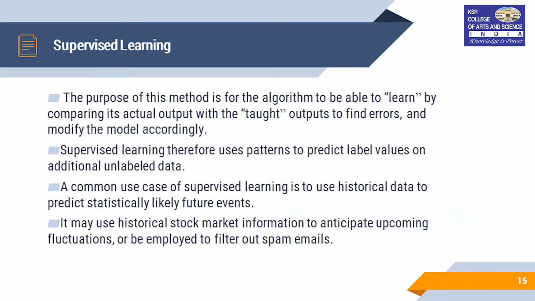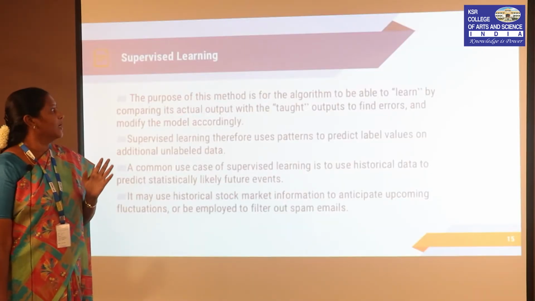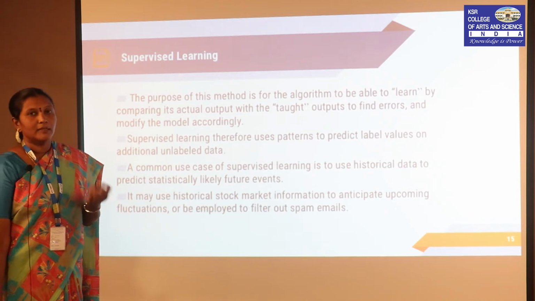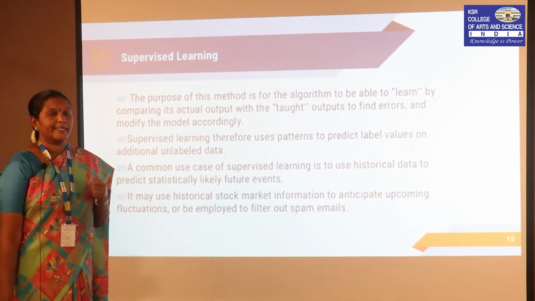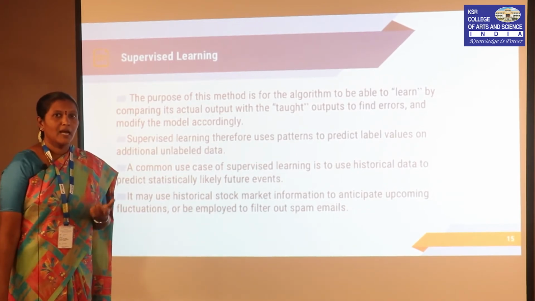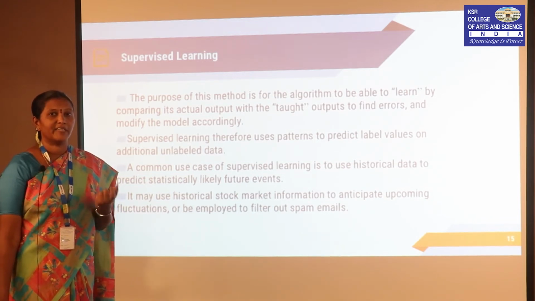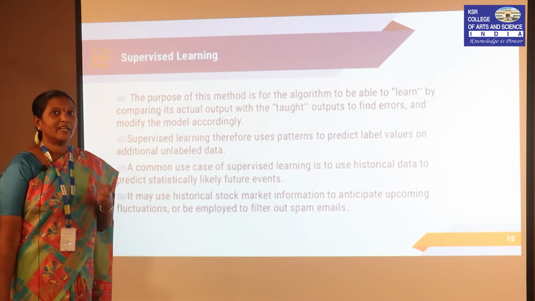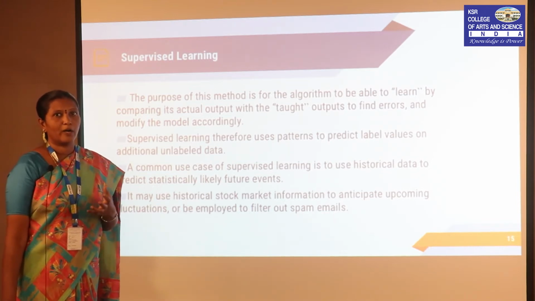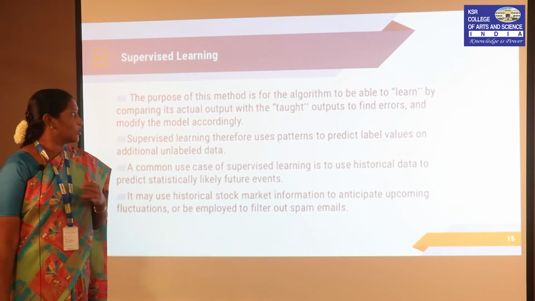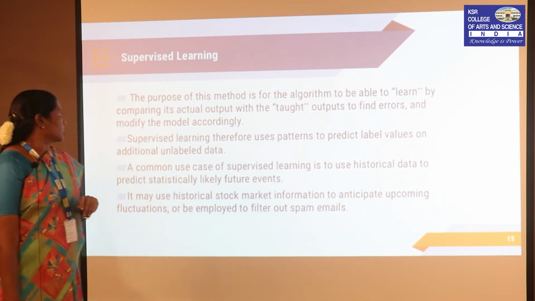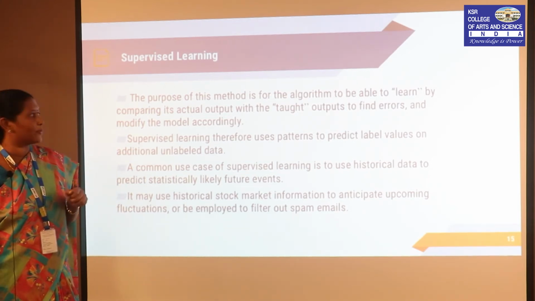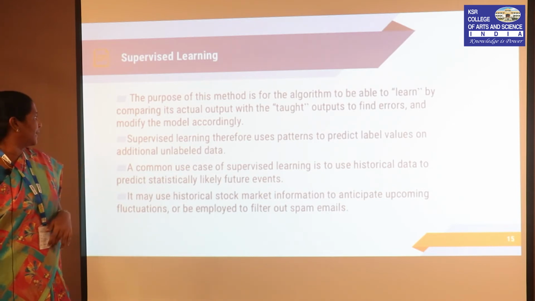The purpose of this method is that the algorithm should be able to learn by comparing the actual output along with the taught inputs to find the errors. This is also useful for predicting the performance of the algorithms. For example, when an educator teaches us something, we write the test, and based on the test results, we identify whether we have been trained properly, whether we have given the output of what we have been trained so far. According to that, the machine tests itself based on the training examples. Supervised learning therefore uses patterns to predict label values on additional unlabeled data.